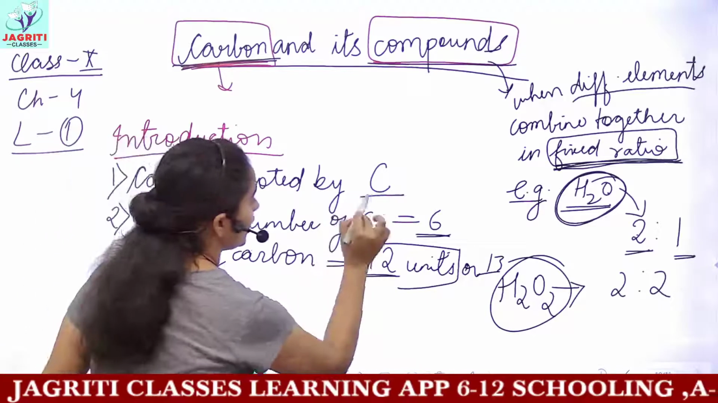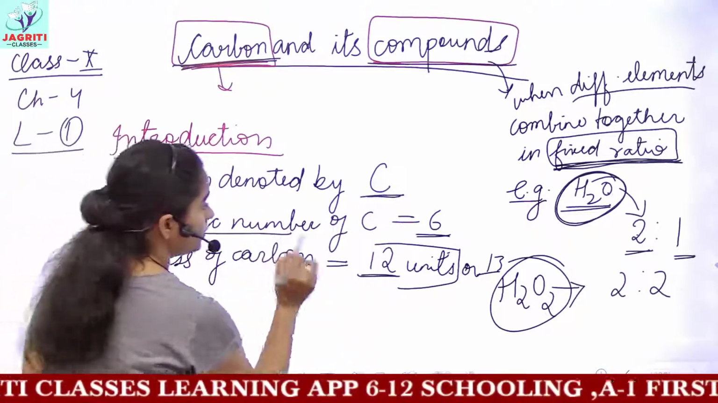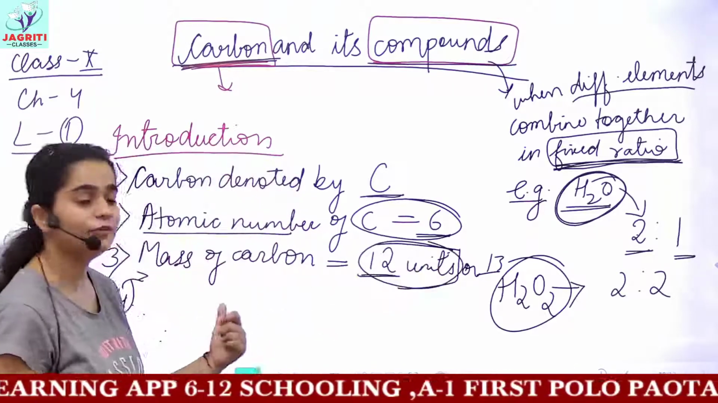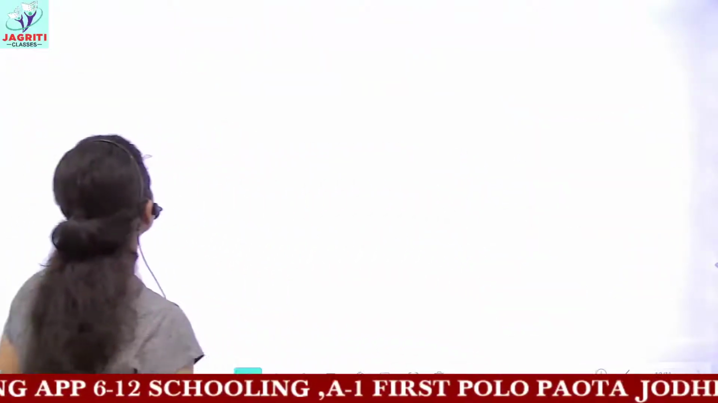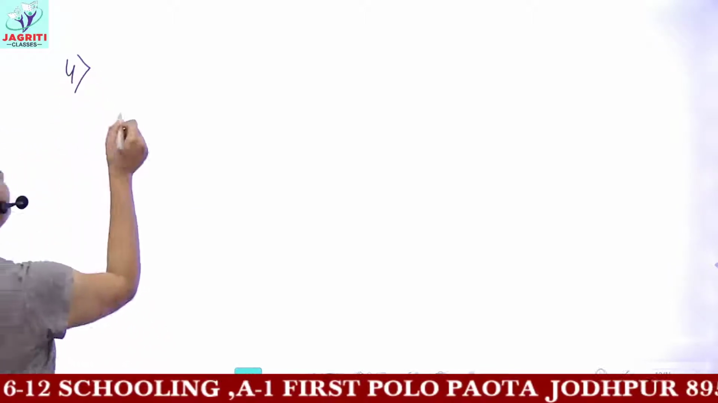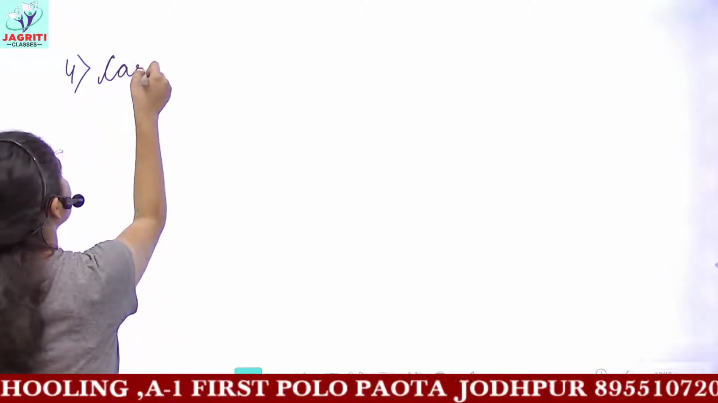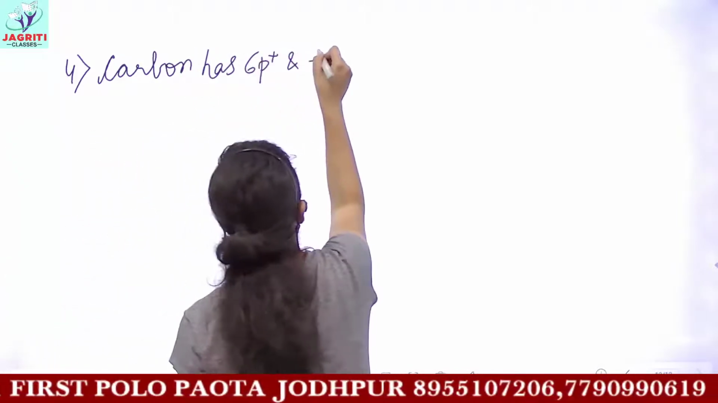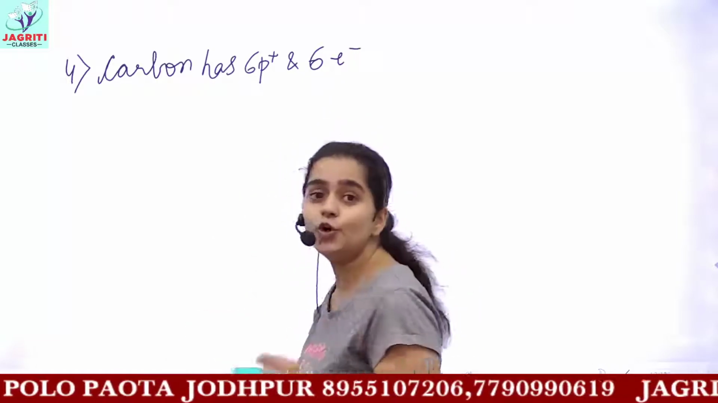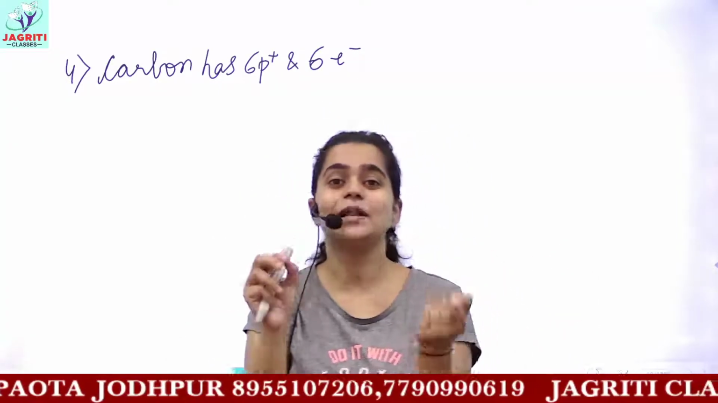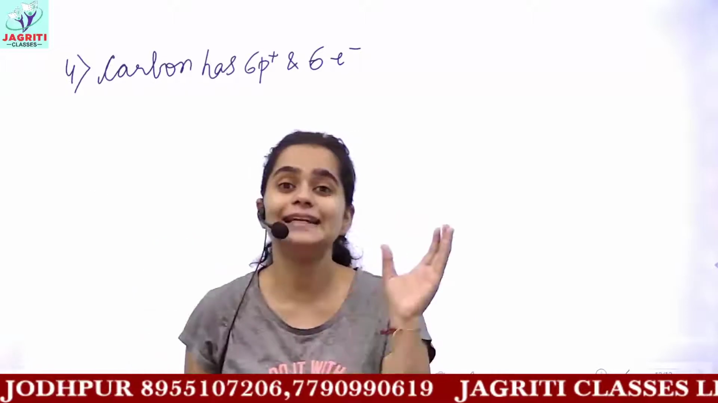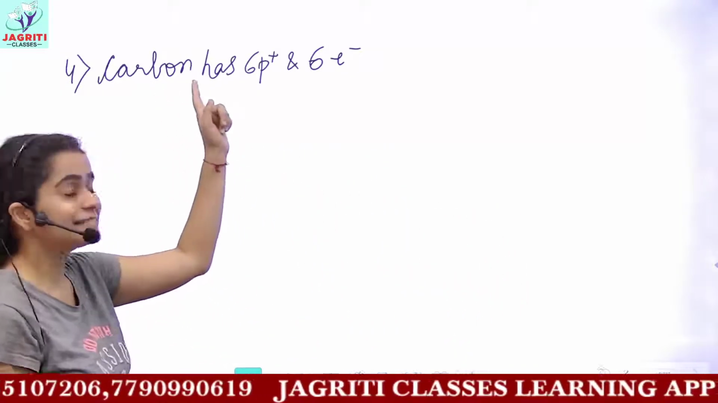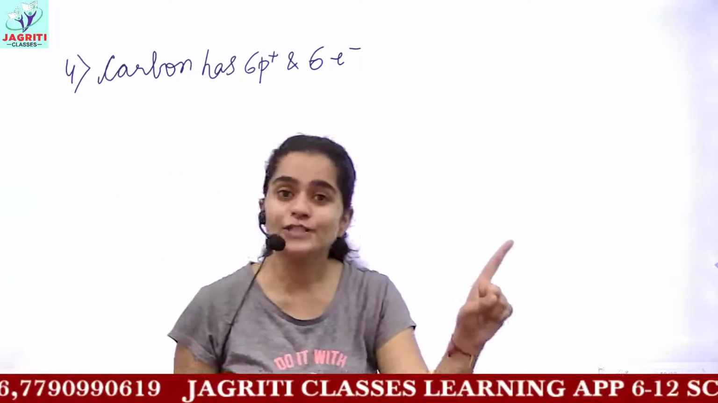That is, the symbol of carbon is capital C. The atomic number of carbon is 6. And the mass of carbon is taken to be 12 units. Now the other properties of carbon. Carbon has 6 protons and 6 electrons. You know the atomic number symbolizes the number of protons and electrons present in an atom of an element. Because the atomic number of carbon is 6, carbon has 6 protons and 6 electrons.